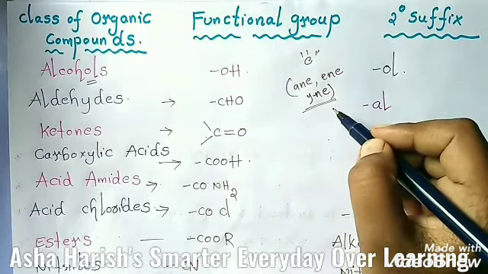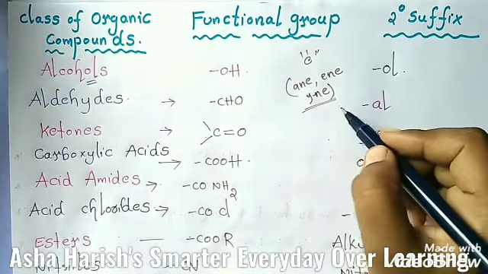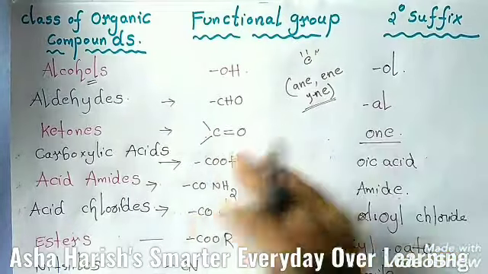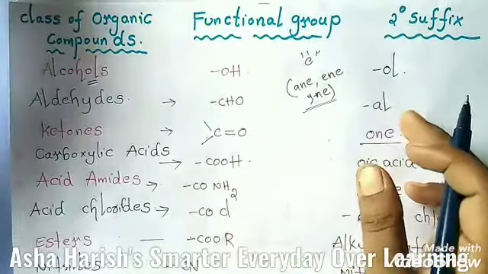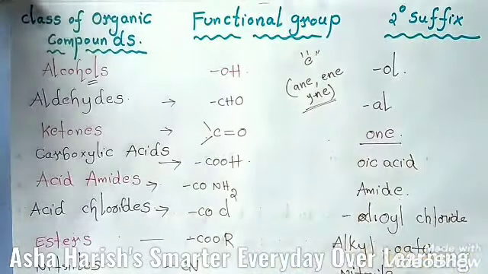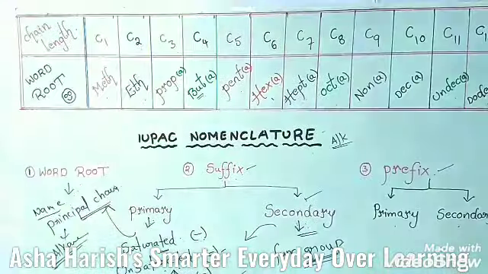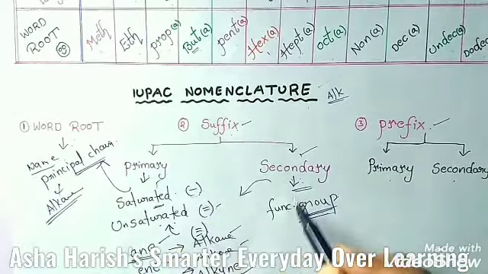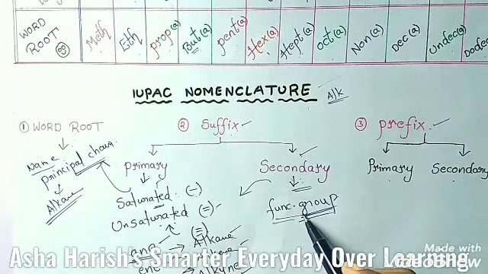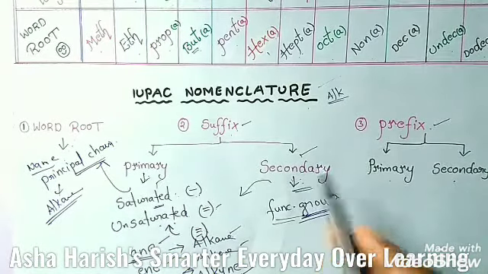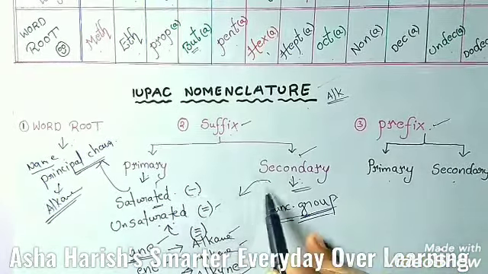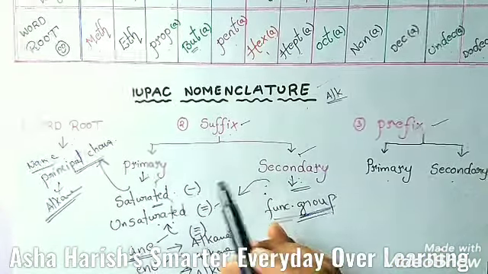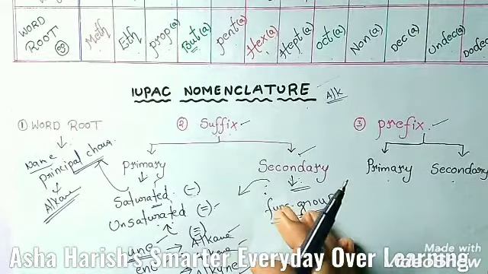Right, and now some more examples to illustrate the use of the word root, primary suffix and secondary suffix in naming organic compounds. Up to now we have learned about these two. The primary suffix is completed and the secondary suffix is also completed for the functional groups. Based upon these two, let's see some more examples, then you can understand very easily.